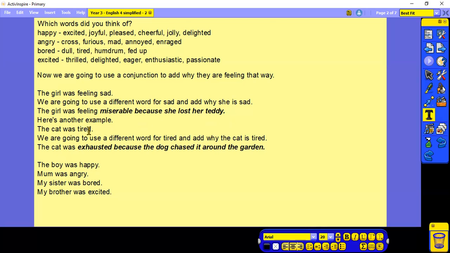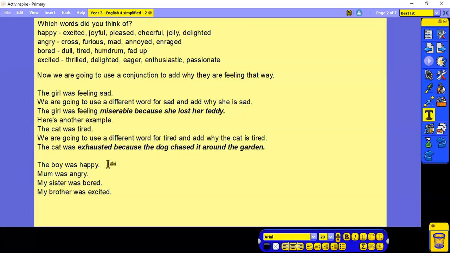Here's another example. The cat was tired. So we're going to use a different word for tired and add why the cat is tired. So the cat was exhausted because the dog chased it around the garden. So here we've swapped the word tired for exhausted. We've added a conjunction, because, and then we've put the reason why.